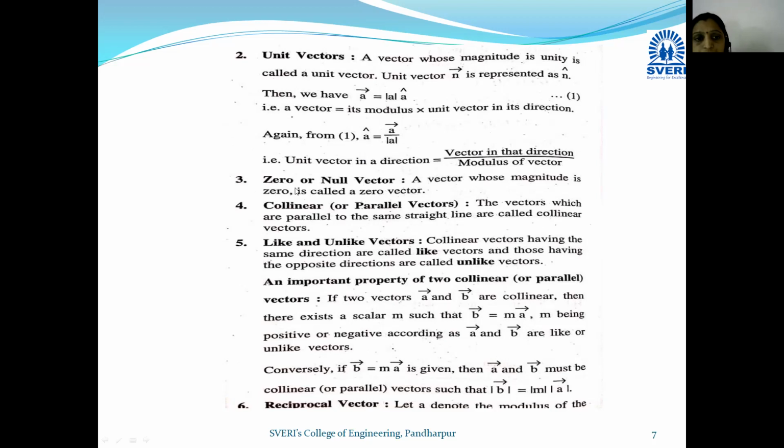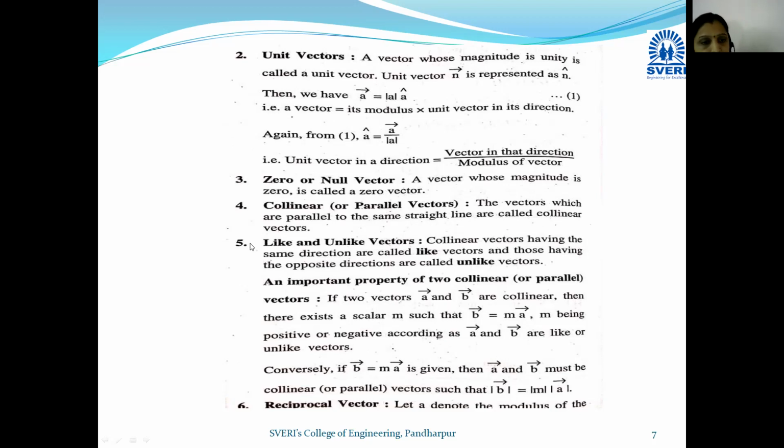Okay, third one, third type of vector, zero or null vector. A vector whose magnitude is zero is called a zero vector. The one whose exact value is zero, what do we call it? Zero vector. Next, collinear vectors. The vectors which are parallel to the same straight line are called collinear vectors. Okay, vectors that are on one line, what do we call them? Collinear vectors, or we can say parallel vectors.